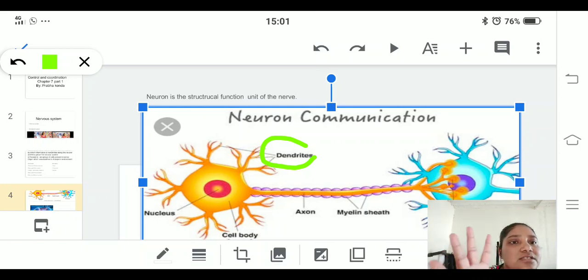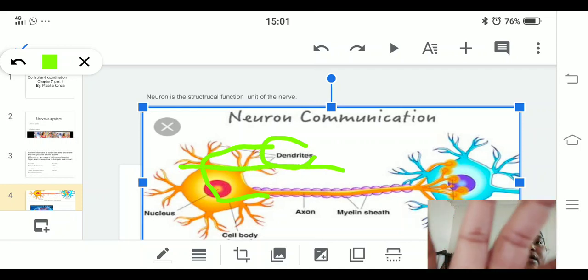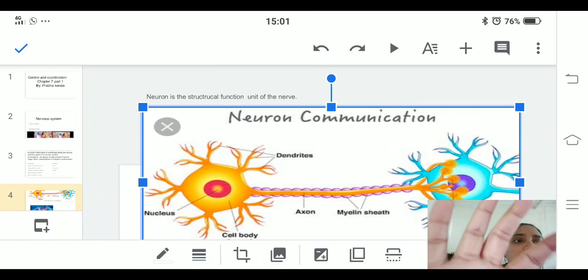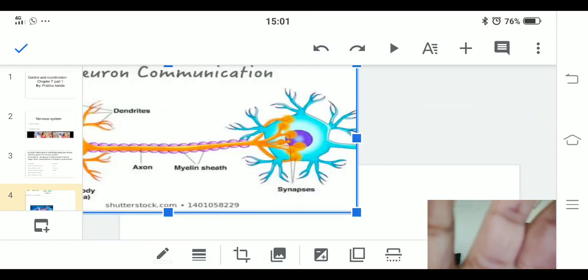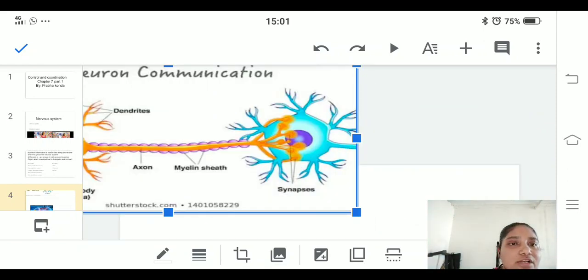The cell body consists of cytoplasm and nucleus. From the dendrite the message passes on to the cell body, then from the cell body to the axon. This axon is covered by the myelin sheath. The message moves forward to the nerve endings, which is the orange colored part. You can call it an axon ending or a nerve ending.